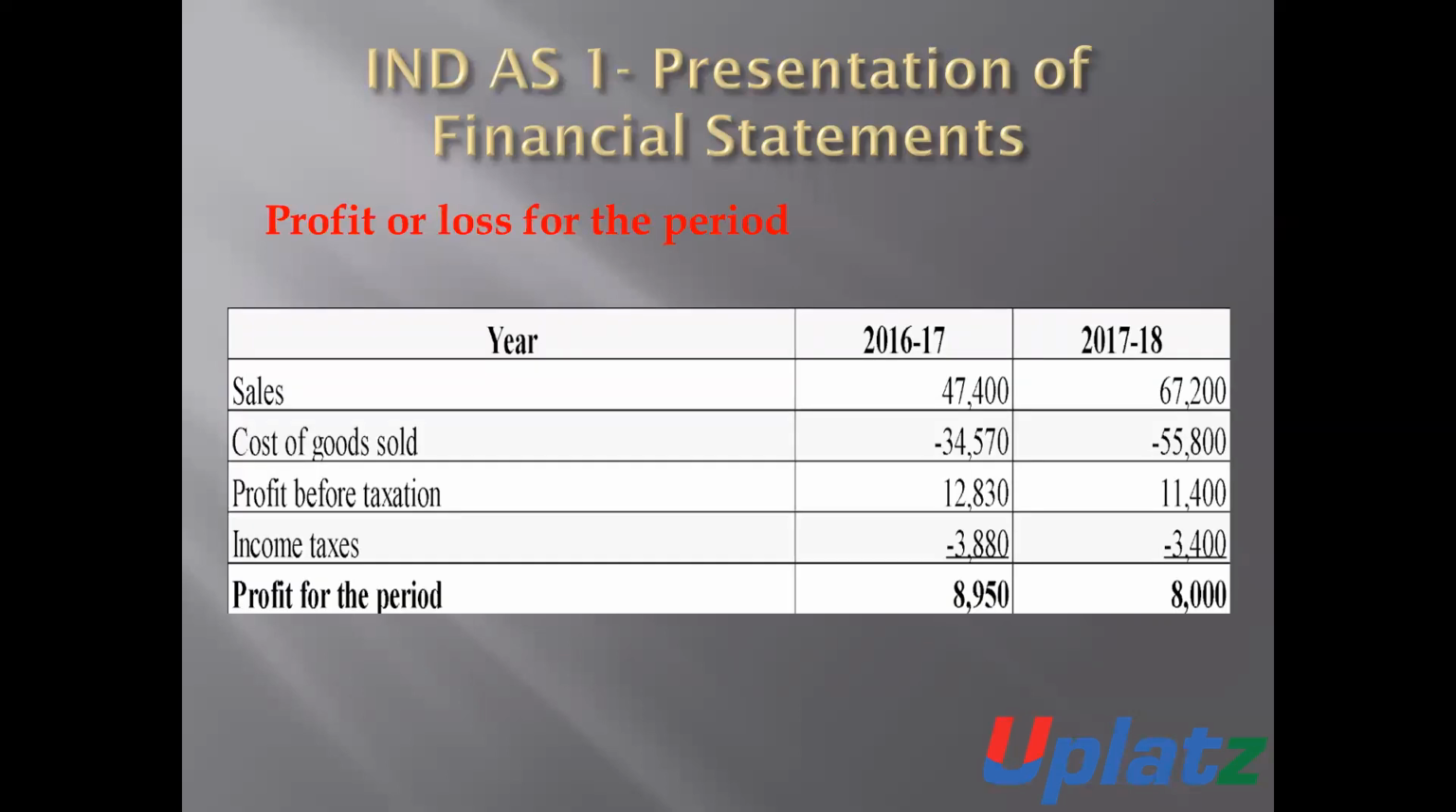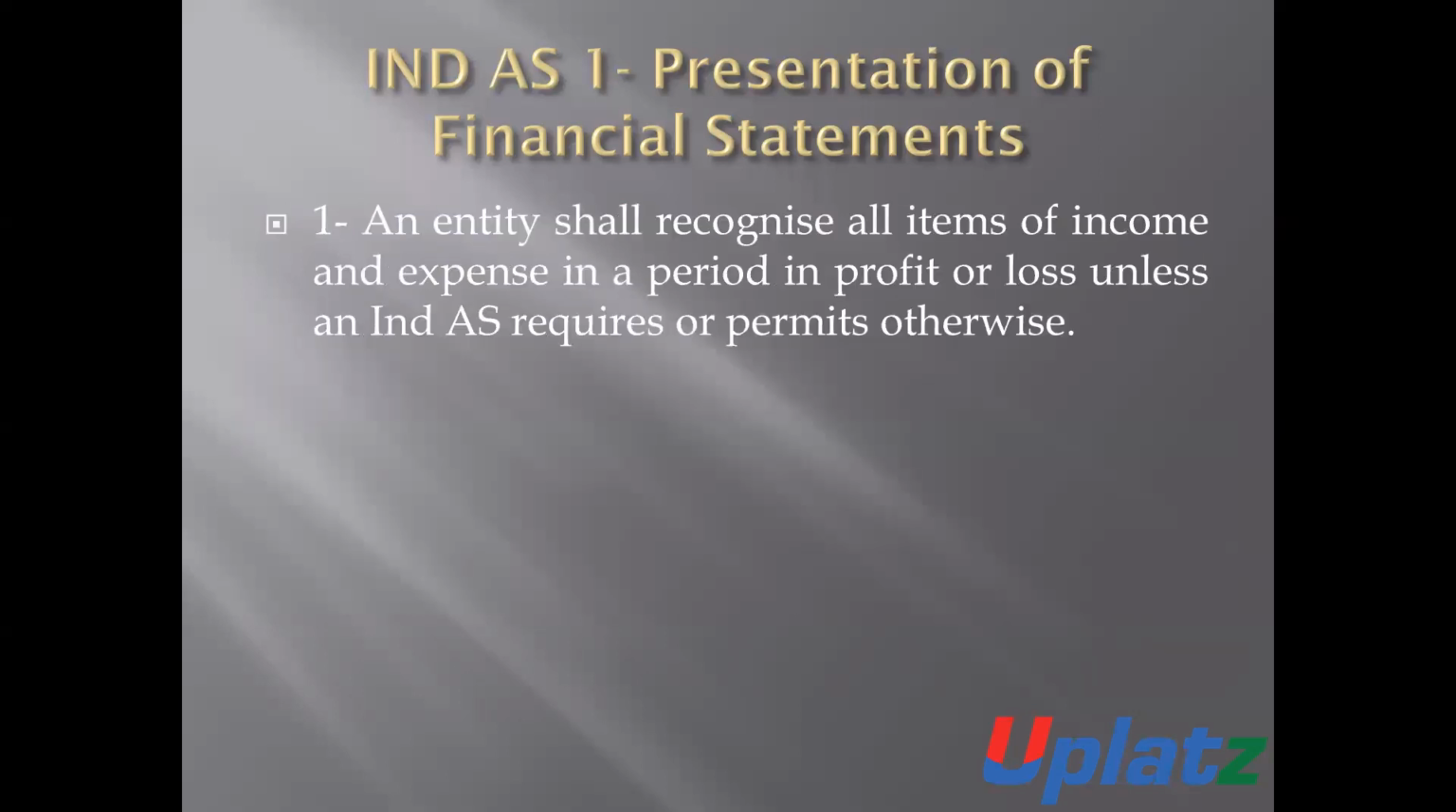Profit and loss for the period. An entity shall recognize all the items of income and expenditure in the period in profit and loss account unless an IND AS requires or permits otherwise. That is, normally the entity will recognize all the items of income and expenditure in its profit and loss statement, in the profit and loss section.